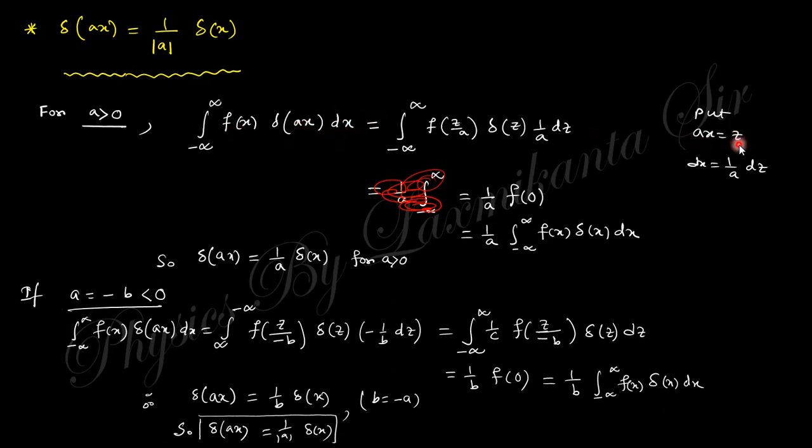So if you put ax equal to z, you can put x as z by a, and delta(z) equals like that. And you know this is nothing but f of 0, because delta(z - 0) here, so this is f of 0. If you put this as 0, this becomes 0, and this can be written also like that. So if you compare these two things, you can easily get delta(ax) equal to 1 by a delta(x). In the same manner, if you take a as a negative value in the same process, you get this value. So you can see this can be written as the magnitude only, this is nothing but the magnitude. So you can prove this function easily.